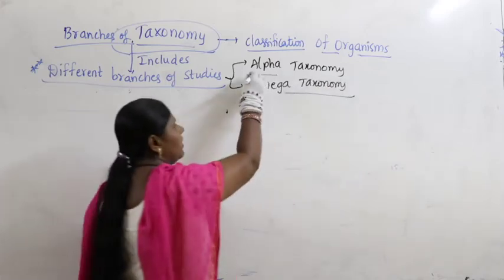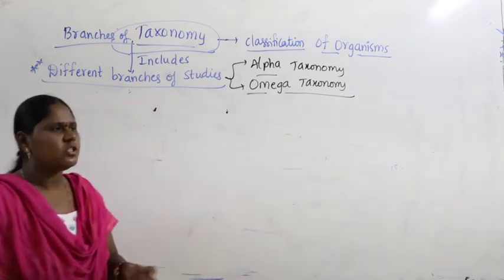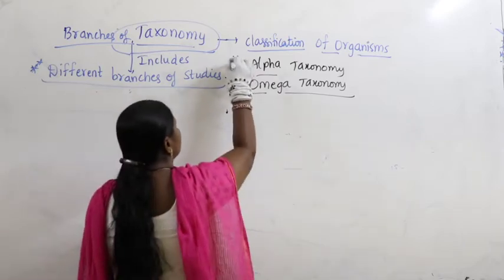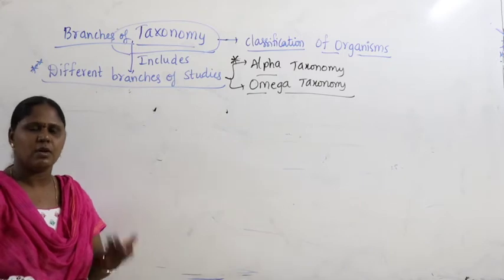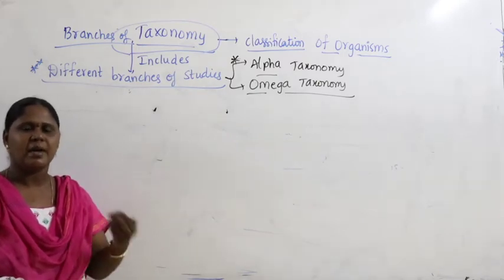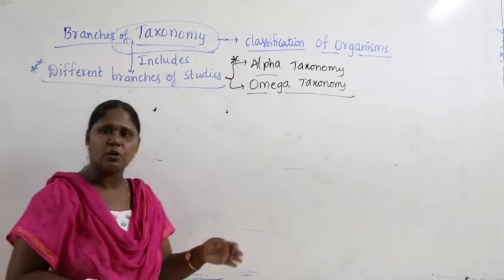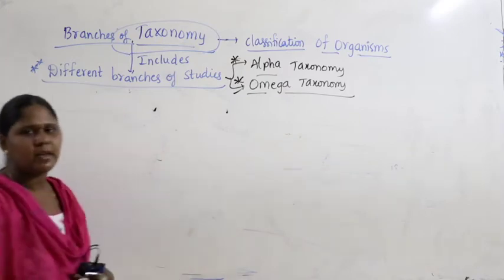Whenever you get a question asking which classification is based purely on morphological characteristics, choose the option alpha taxonomy. Which classification speaks about the floral characters and other characters like palynology, embryology, serology, cytology and genetics, including morphological characters? Try to choose the option omega taxonomy.